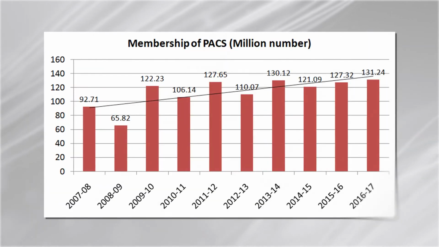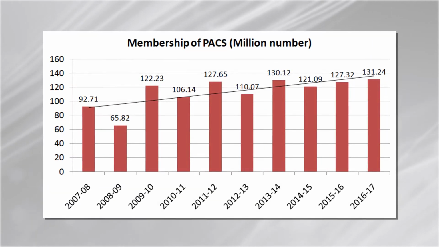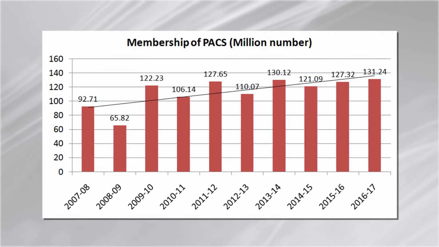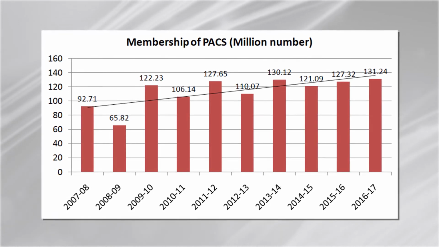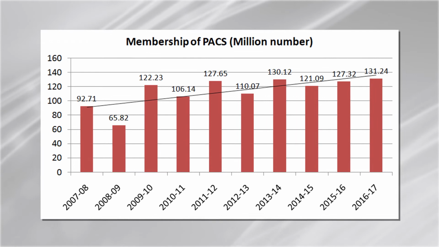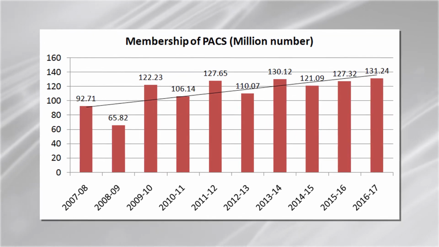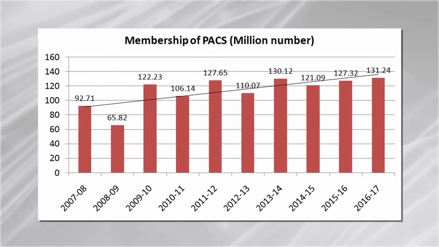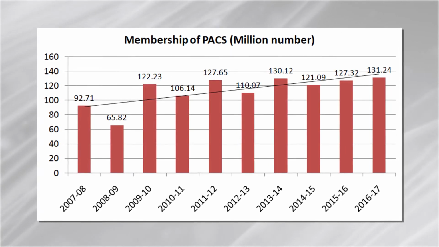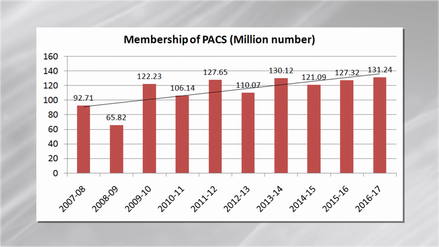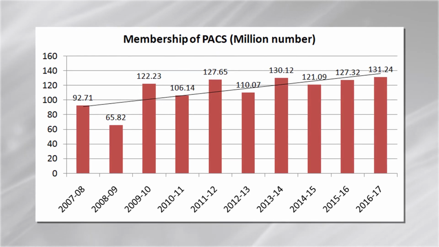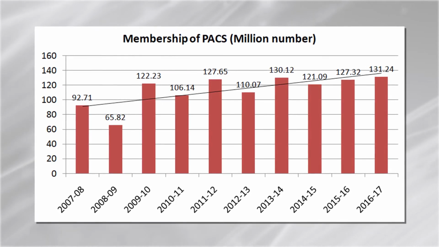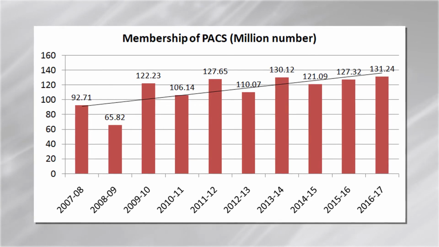Here in this slide you can see the number of members of the primary agricultural credit cooperative societies, given in millions. In the year 2007-8, we had 92.71 million members, and it has increased to 131.24 million in the year 2016-17.